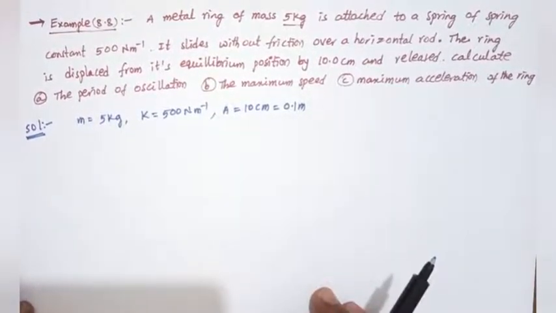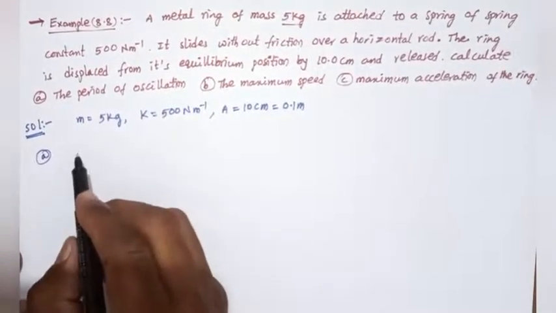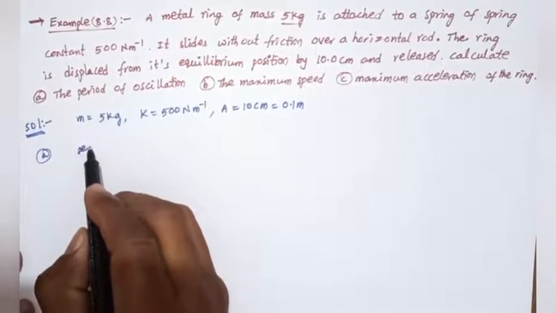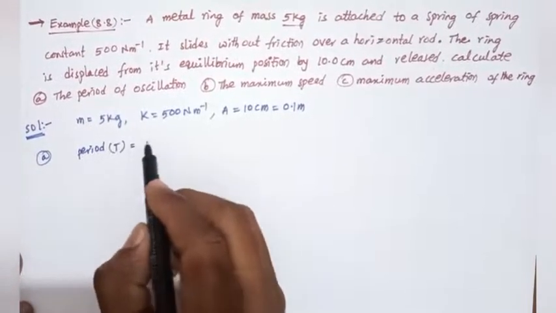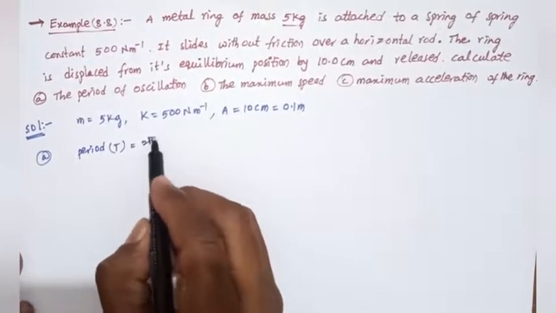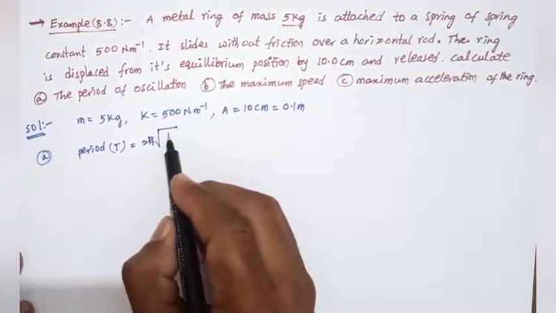We know that the time period T equals 2 pi under root of m by k.